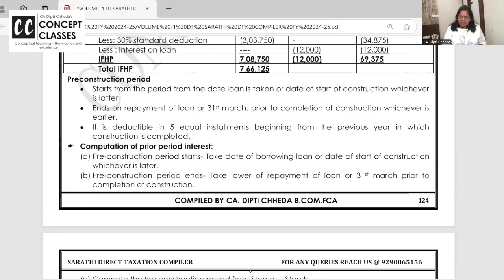Now comes one of the important concepts, the concept of pre-construction interest. Pre-construction interest starts from the day you have taken the loan. It is other than regular interest, and it ends on repayment of loan or 31st March, whichever is earlier. Obviously no one will repay the loan, so whenever construction is completed, the 31st March prior to that is the end, and this period's interest is allowed as pre-construction interest, 1/5 every year. You understand the logic.